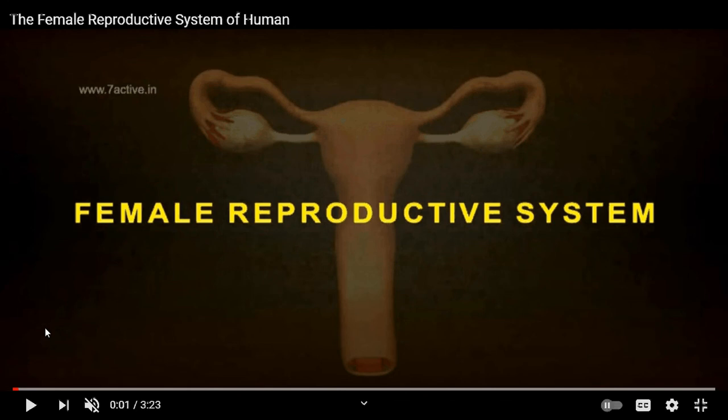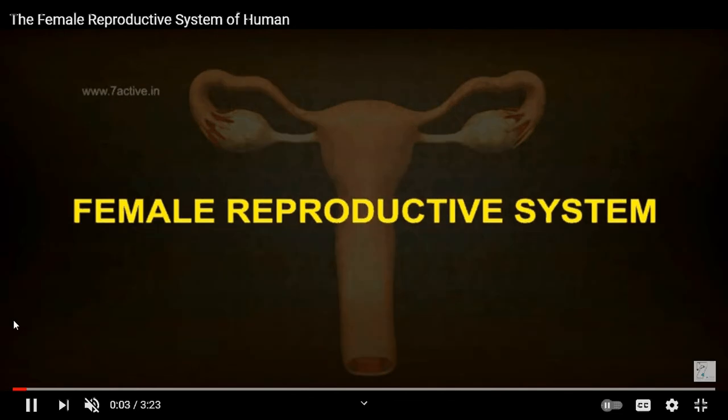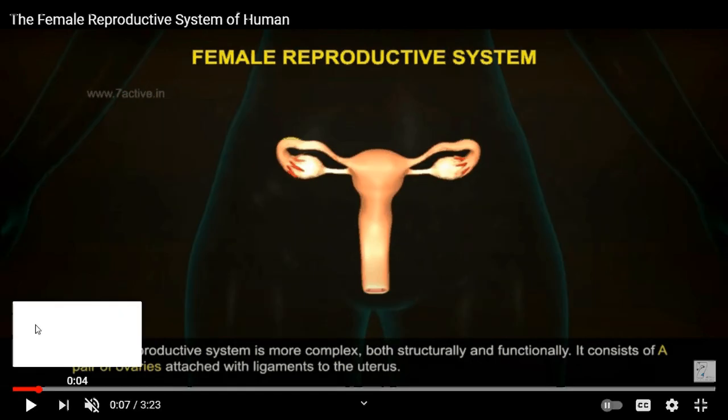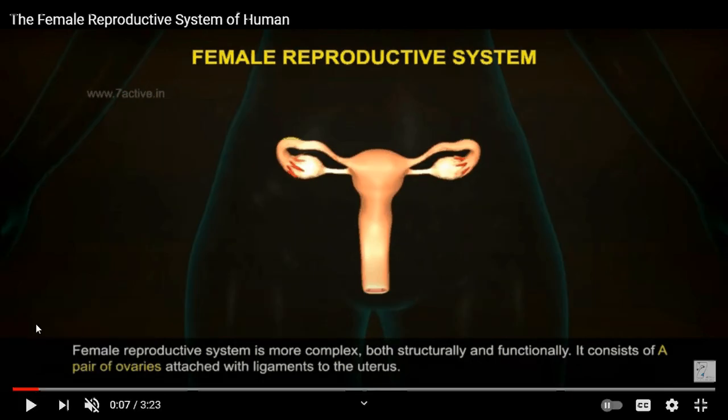Now class, we will see the female reproductive system over here. Now what it says is that the female reproductive system is more complex both structurally and functionally. It consists of a pair of ovaries attached with ligaments to the uterus.